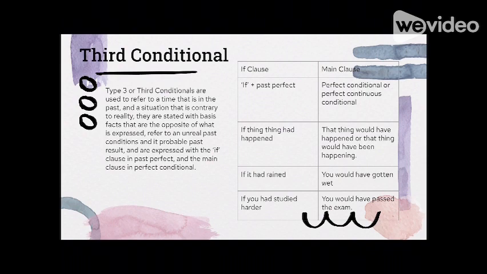Third conditional. Type 3 or third conditionals are used to refer to a time that is in the past and a situation that is contrary to reality. They are stated with basis facts that are the opposite of what is expressed, refer to unreal past conditions and their probable past result, and are expressed with the if clause in past perfect and the main clause in perfect conditional. Examples are: if this thing had happened, that thing would have happened, or that thing would have been happening. If it had rained, you would have gotten wet. If you had studied harder, you would have passed the exam.